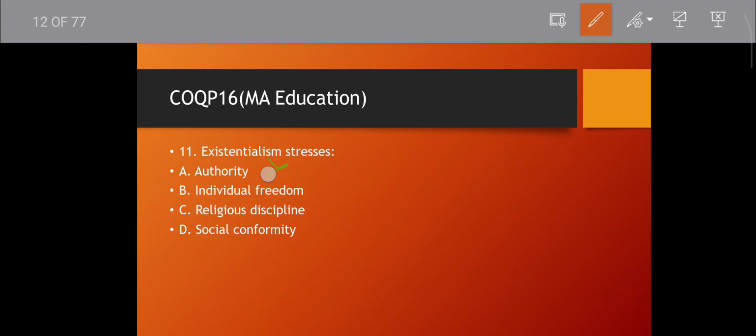Authority? No, that is not. Social conformity? Obviously not. Religious discipline? This is idealism. Then individual freedom or choice. Okay, individual freedom or choice.